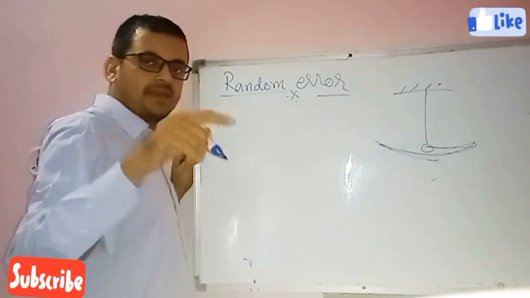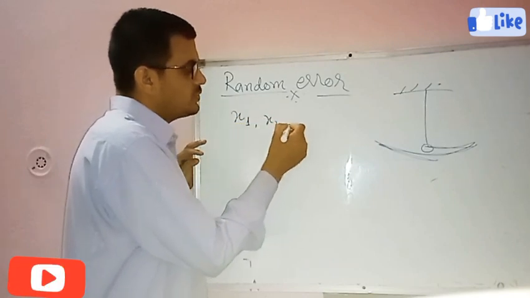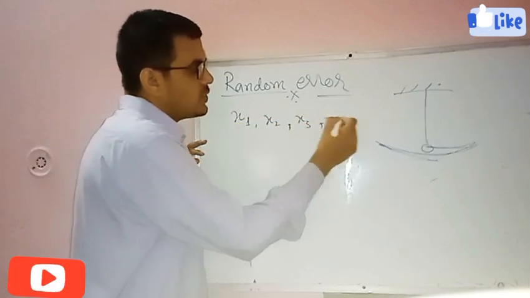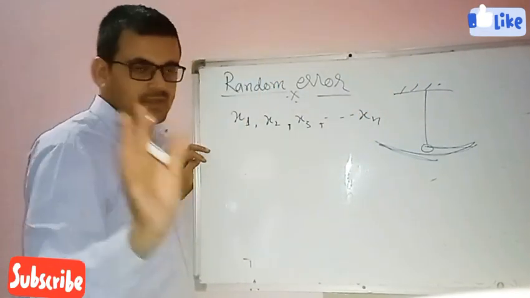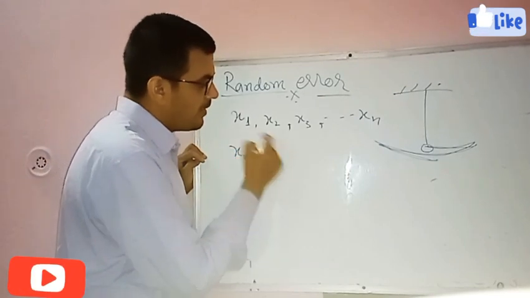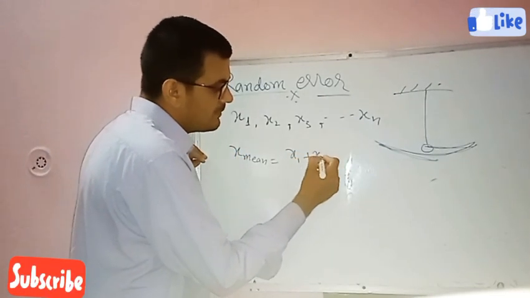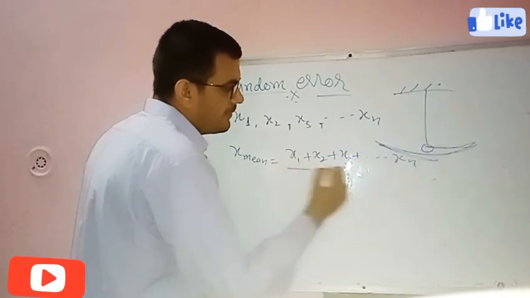Suppose we are performing an experiment and we have taken the readings x1, x2, x3, and so on up to xn. We have taken n readings. So how will we find the mean? I think you all know. The sum of all values, x1 plus x2 plus x3 and so on up to xn, upon n.